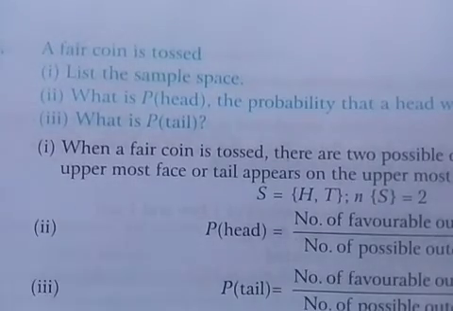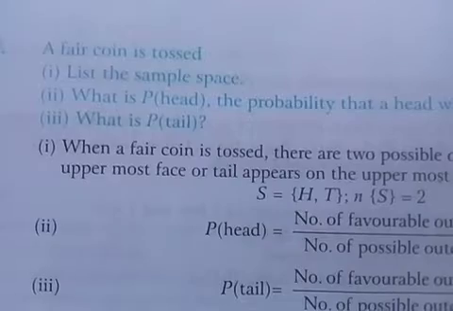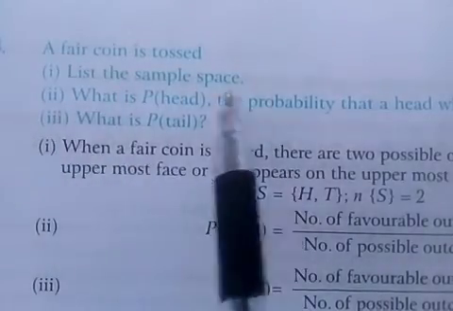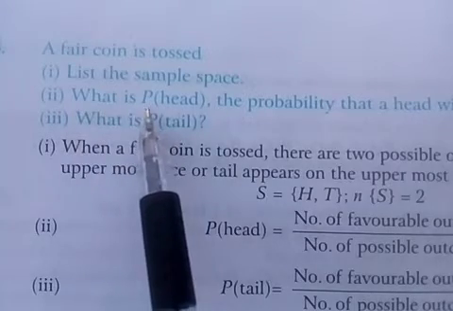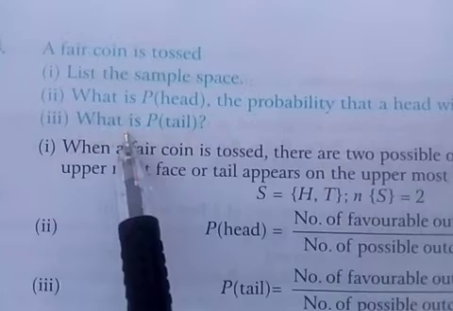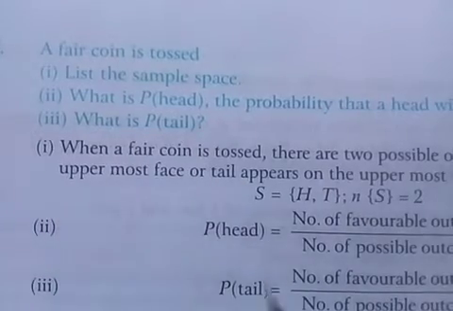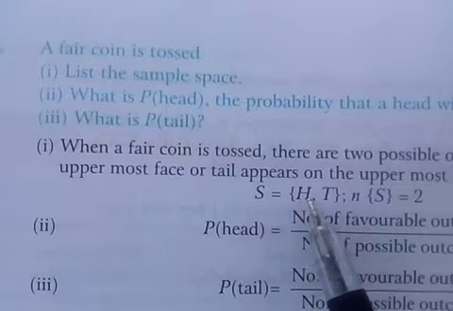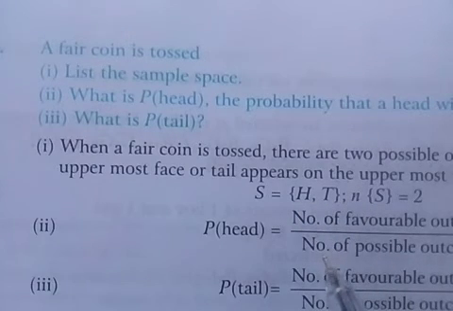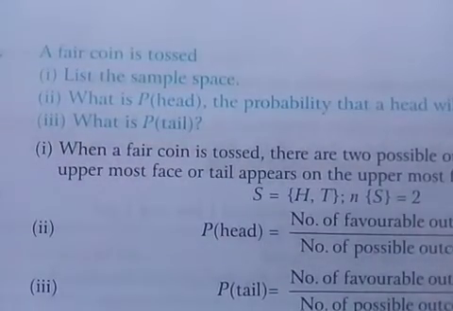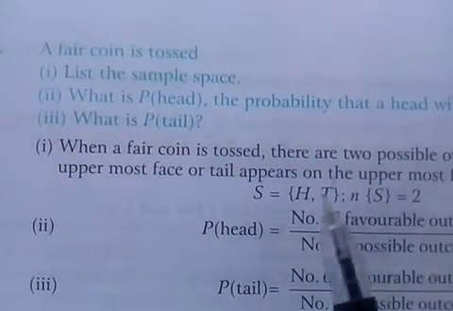Now we will discuss some questions based on probability. For example, a fair coin is tossed. List the sample space. What is P(getting head), means probability of getting head? What is probability of getting tail? First of all, we have sample space S equal to {head, tail}, because we have tossed a coin only one time. Total number is 2 in the sample space.